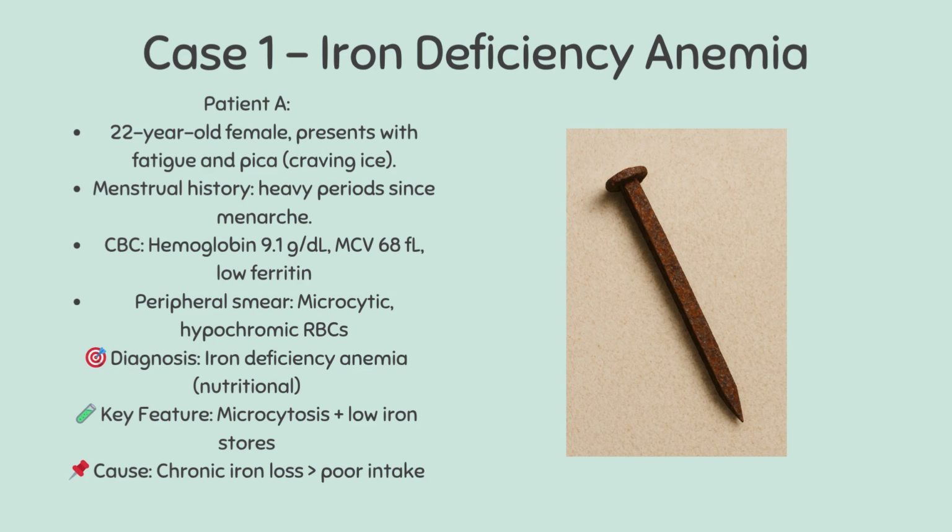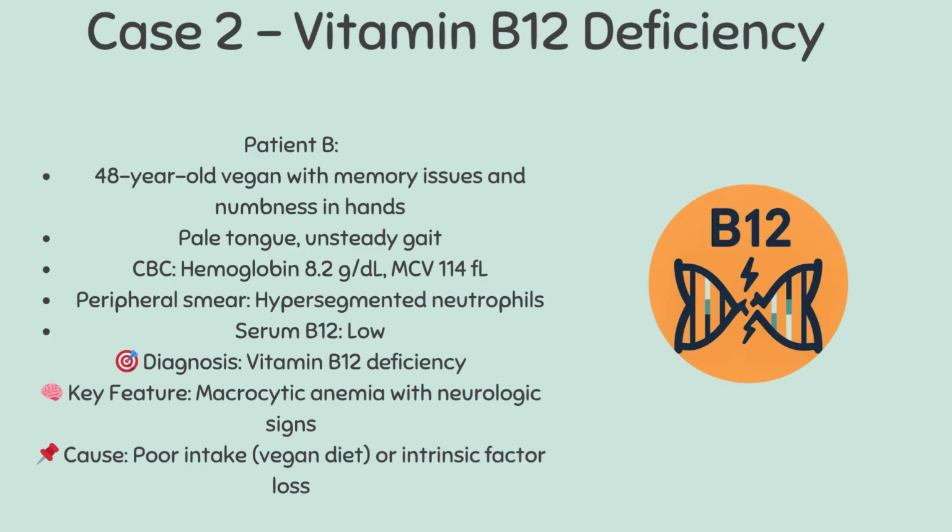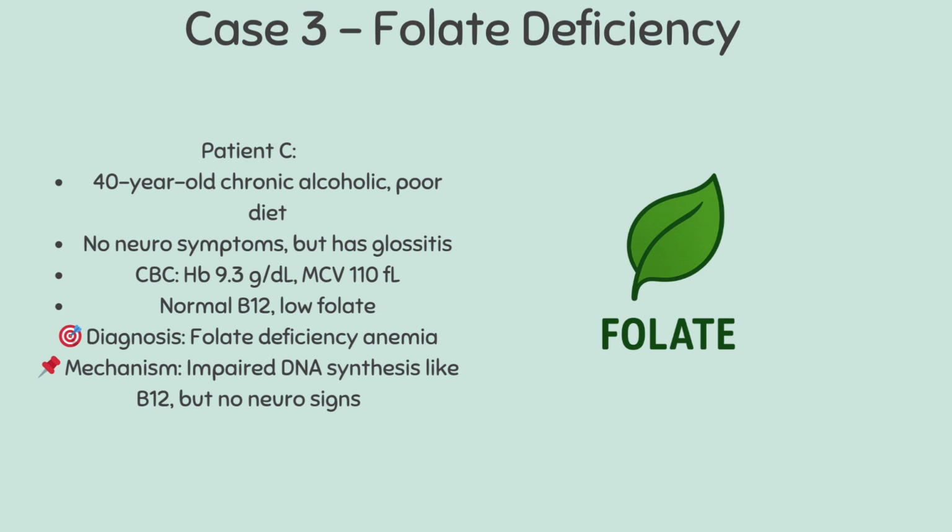Iron deficiency is the most common cause of decreased RBC production. Think microcytosis and chronic bleeding. B12 deficiency causes macrocytic anemia and neurologic symptoms. Look for hypersegmented neutrophils. Folate deficiency mimics B12 deficiency but without neurological involvement, common in alcoholics and malnourished patients.